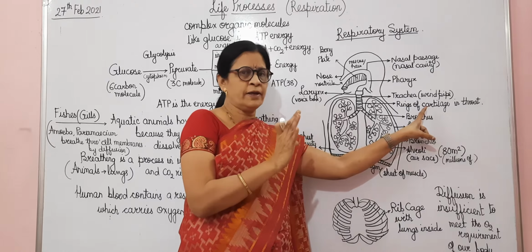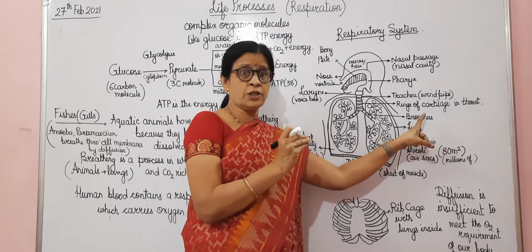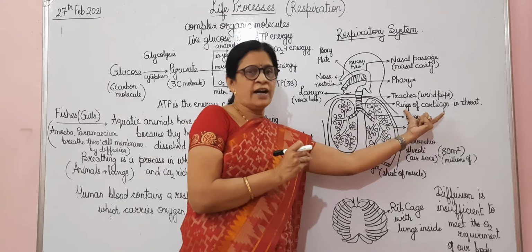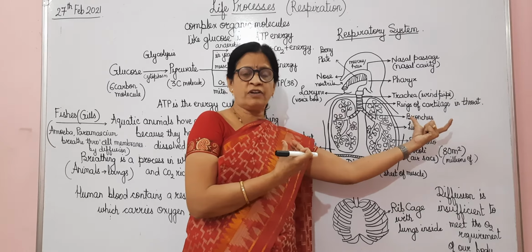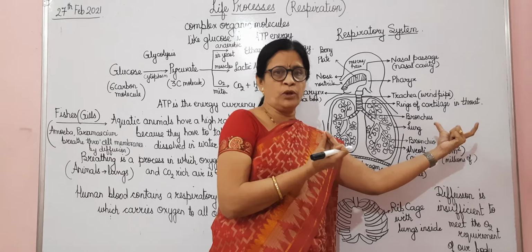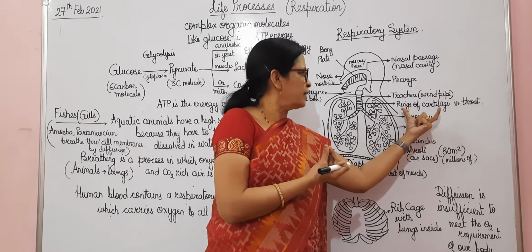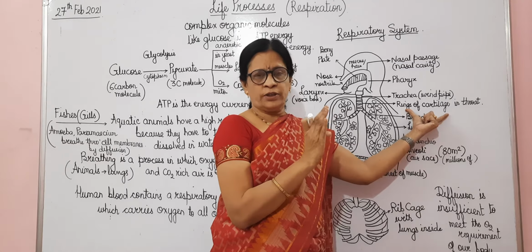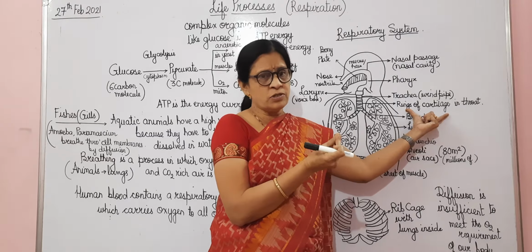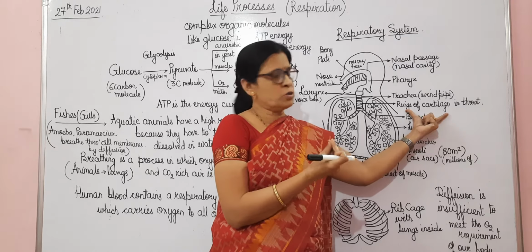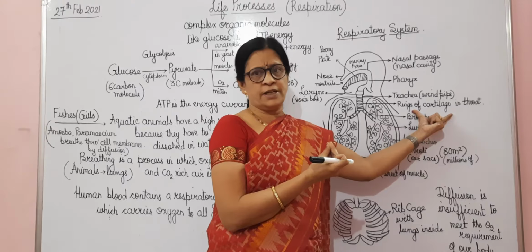This windpipe should not stick to each other. Therefore, there are rings of cartilage in our throat. Rings of cartilage means they are thin, bony plates which make up the trachea. They do not allow the trachea to come together. So it remains in its position because of these rings of cartilage which are present in the throat.